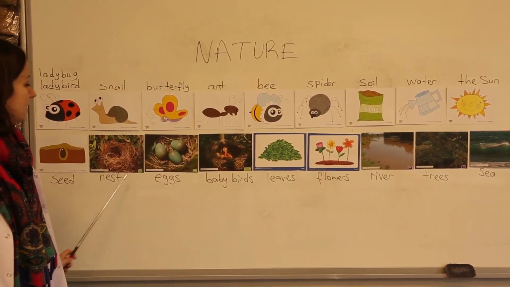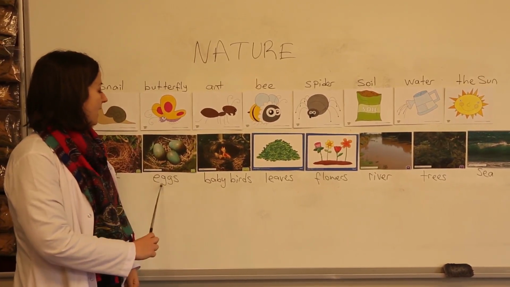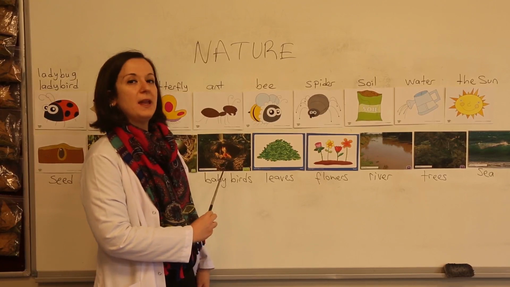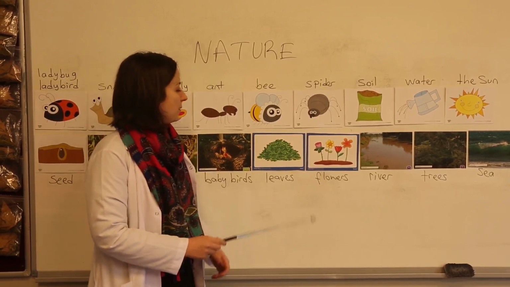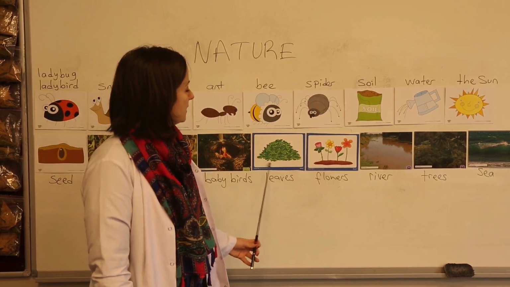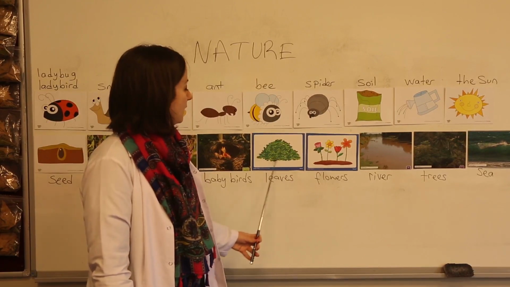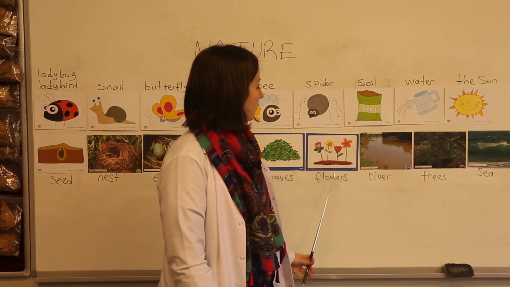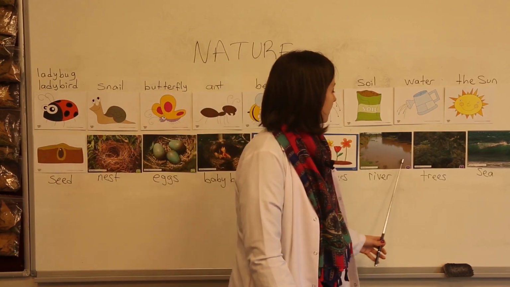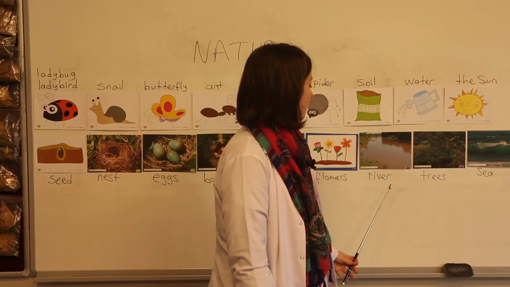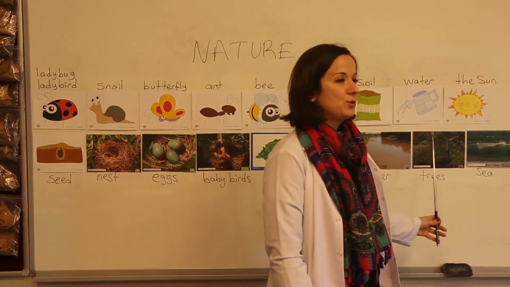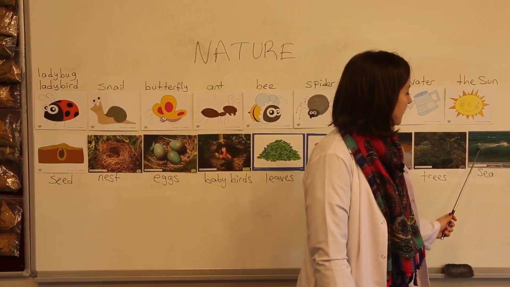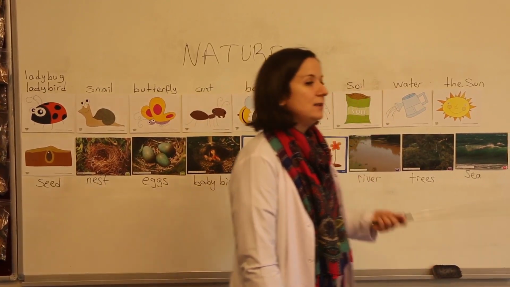These are eggs. And these are baby birds. And these are leaves, yapraklar. These are flowers, çiçekler. And this is a river, nehir. And these are trees, ağaçlar. And this is a sea, deniz. Okay, let's repeat one more time.